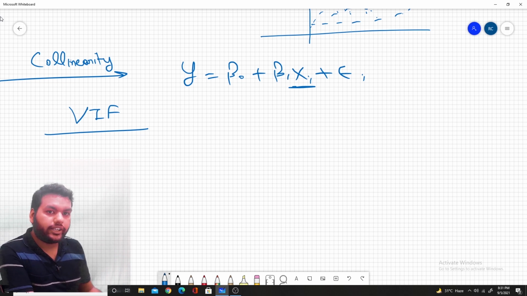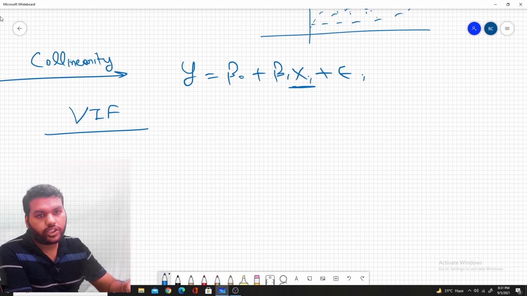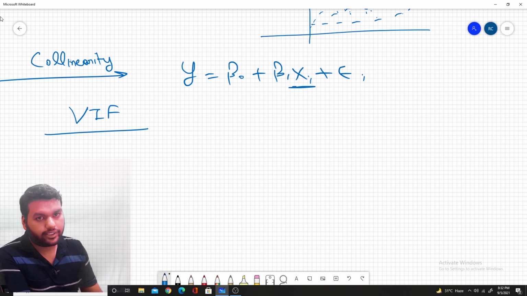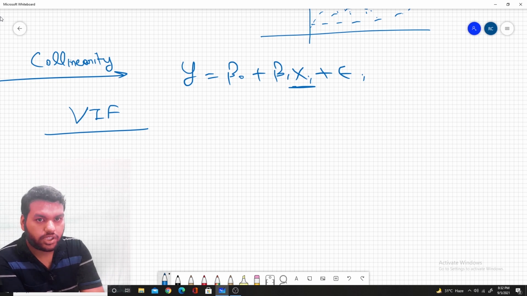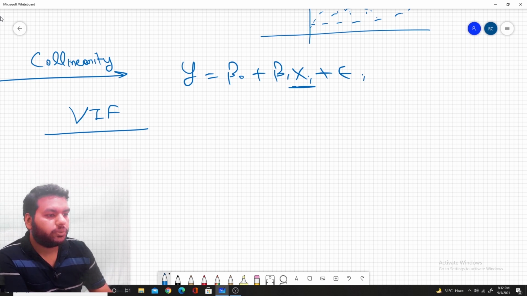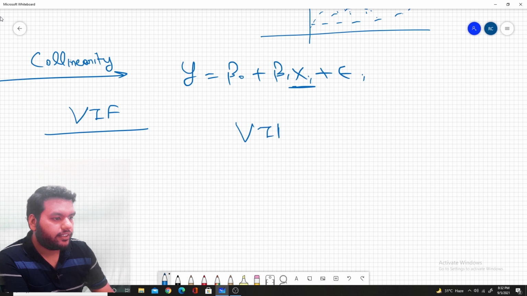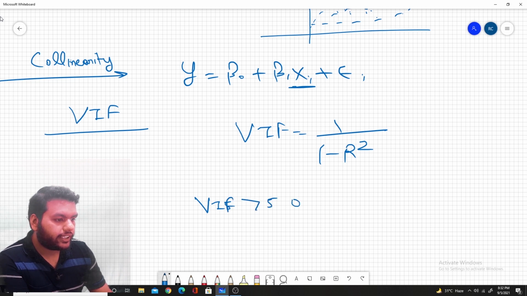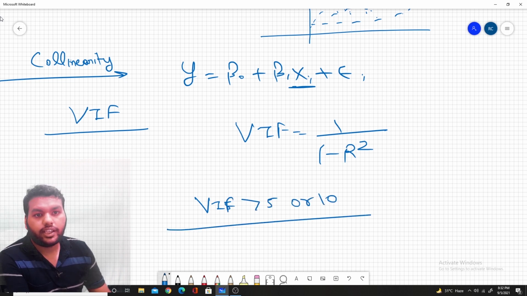To measure how much multicollinearity is in the data set, we use the variance inflation factor. If there is multicollinearity, we are again violating an assumption. A simple formula to calculate the VIF is 1 divided by 1 minus r square. If VIF is greater than 5 or greater than 10, we say there is problematic collinearity in your model.